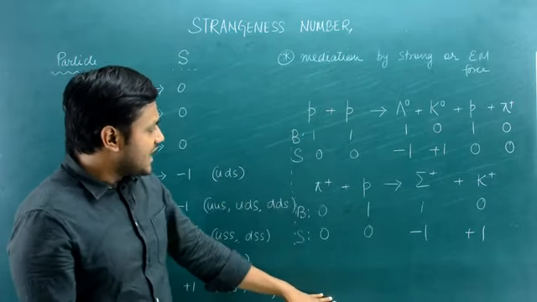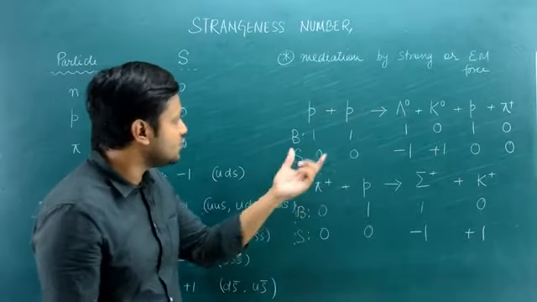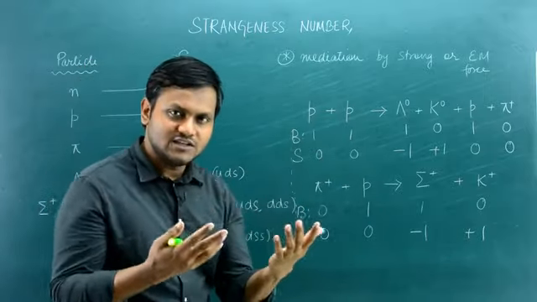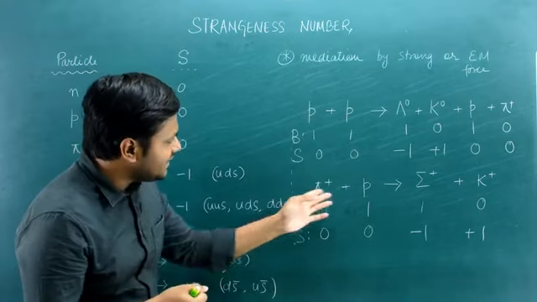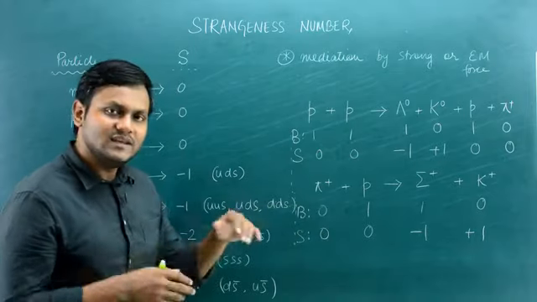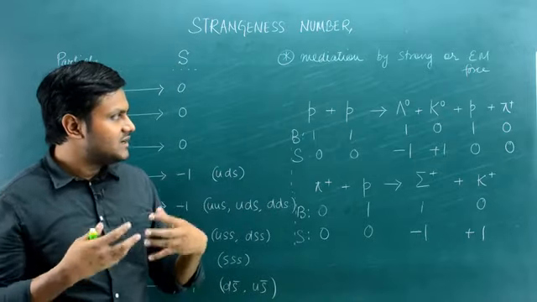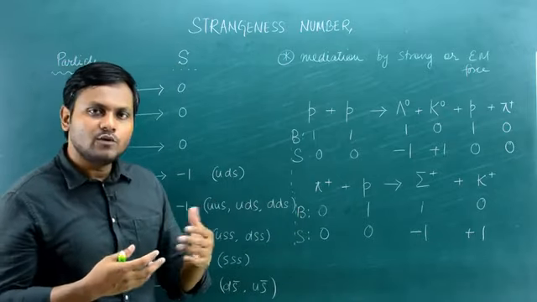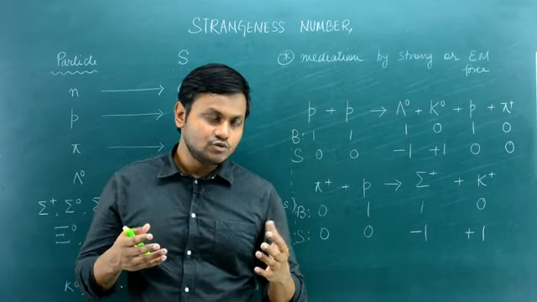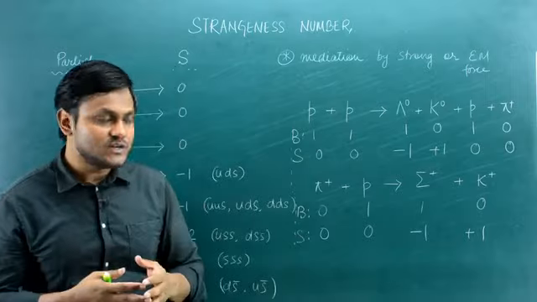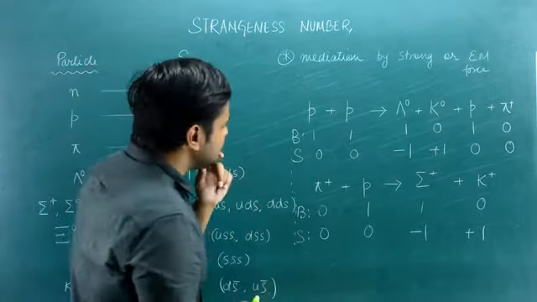So in these interactions, which are usually mediated by either a strong interaction or an electromagnetic interaction, so a proton and proton colliding is basically a strong interaction, and it also involves electromagnetic interaction. And same goes for the next one. In these kinds of cases, the strangeness number is usually conserved. But if we look at particles like the baryon particles decaying via weak interaction, so if a strange particle decays via weak interaction, then in those cases the strangeness number is not conserved. So again, let's look at a few examples.